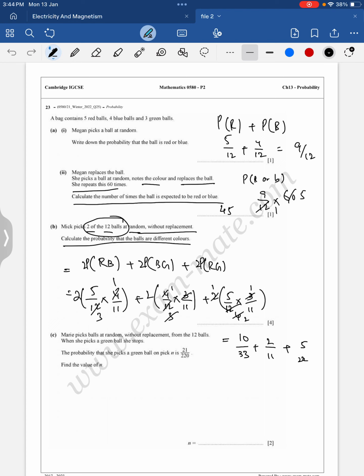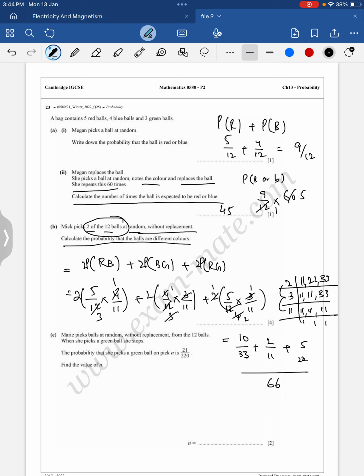Right, now taking LCM, if I take LCM of these three terms, I'll get 66. Let me show you the LCM as well. 11, 22 and 33. So 11, 2 threes are 6 and 6 elevens are 66.